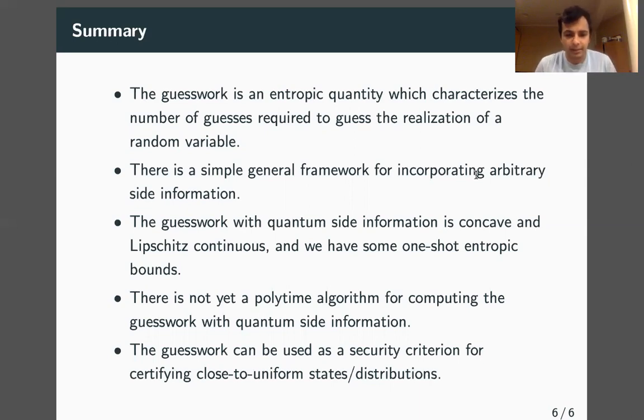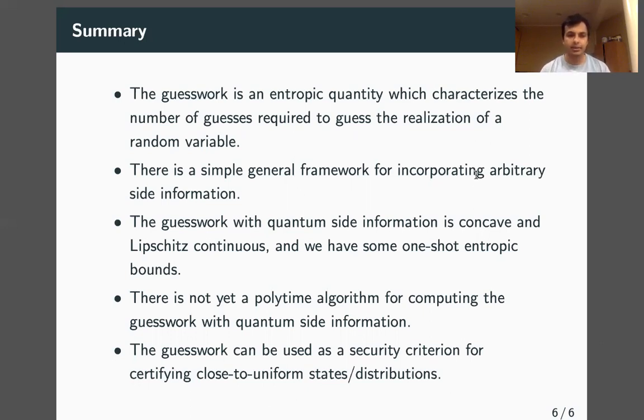There's not yet a polytime algorithm for computing the guesswork with quantum side information. As you might remember, the bottleneck is in the n factorial number of variables, or depending on the formulation, the number of constraints. And while we can think of heuristics to reduce that, there's no real algorithm to do so.